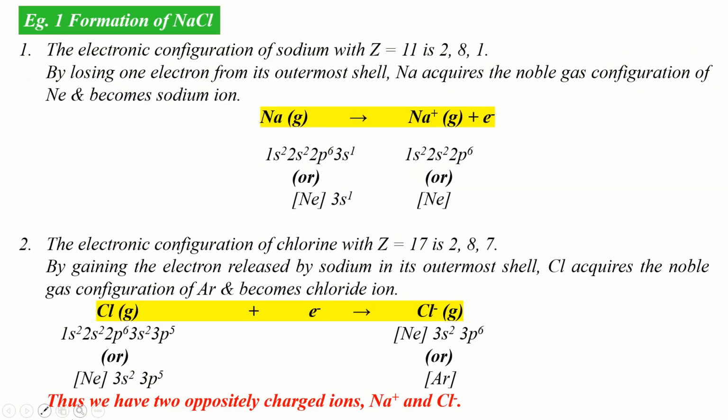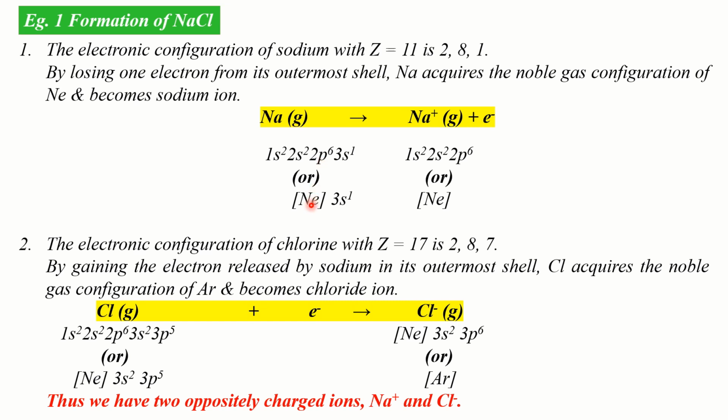Now, let us study the formation of sodium chloride in order to understand the formation of an ionic bond between sodium and chlorine. We know that the electronic configuration of sodium with atomic number 11 can be simply written as 2, 8, 1. Formally, it can be written as 1s2, 2s2, 2p6, 3s1. 1s2, 2s2, 2p6 again corresponds to the configuration of the nearest noble gas neon.